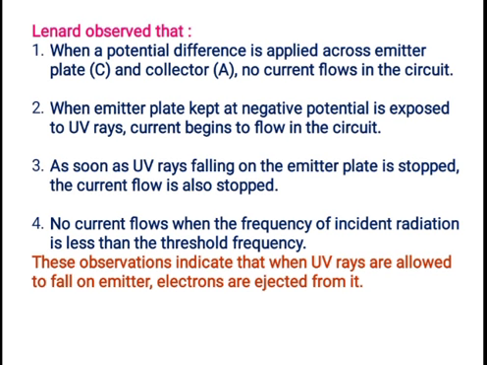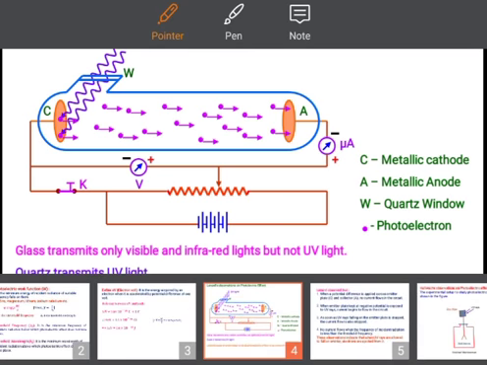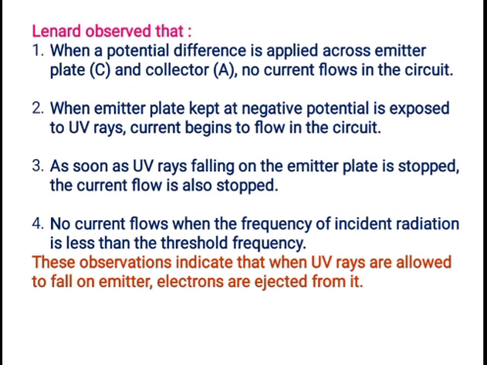When the emitter plate is kept at a negative potential, as I discussed here, and it is exposed to UV rays, current begins to flow in the circuit. The photoelectrons start flowing in the circuit. As soon as the UV rays falling on the emitter plate are stopped, the current flow is also stopped.